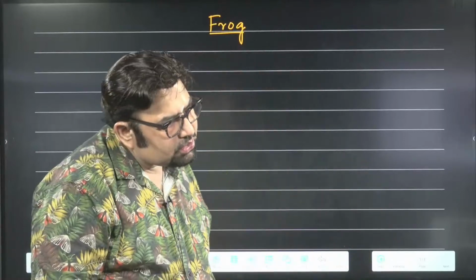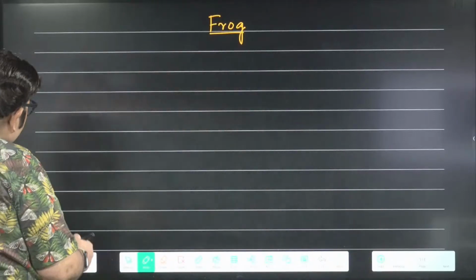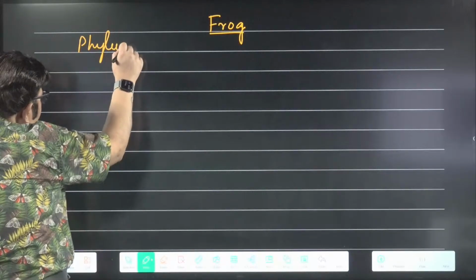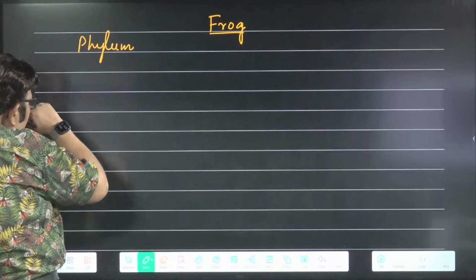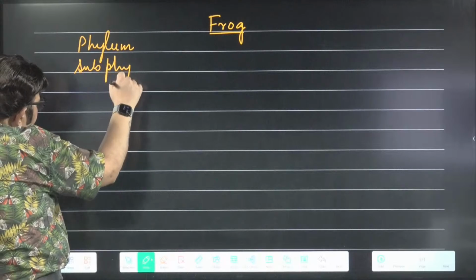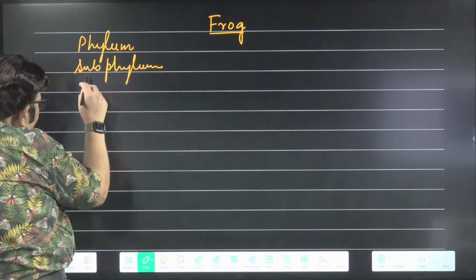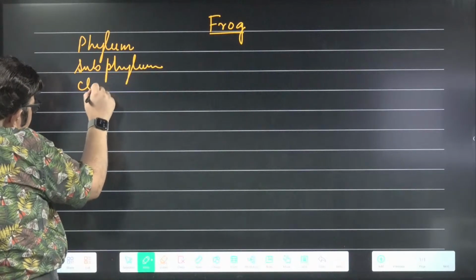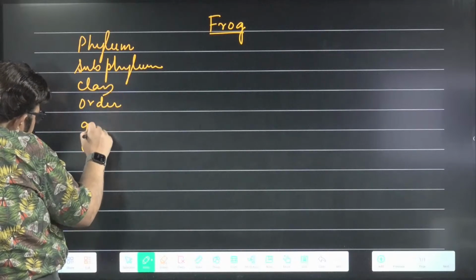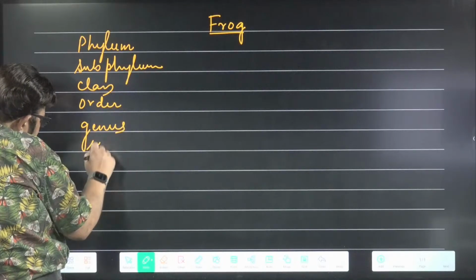So my dear children, frog is to be started. Frog belongs to the phylum, quickly tell me the name of the phylum. Tell me the name of the subphylum, the class, order, genus, and also the species.